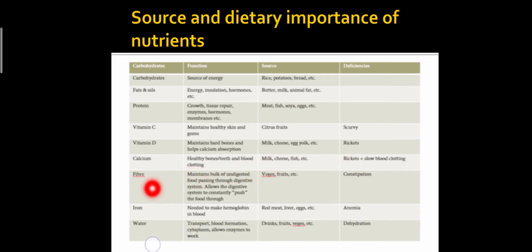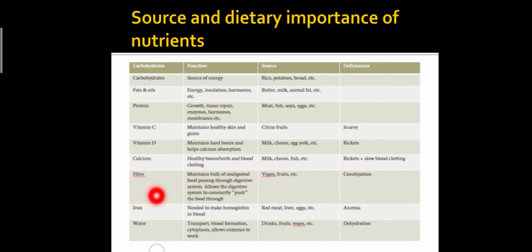What are the functions of fibers? Fibers maintain the bulk of undigested food passing through the digestive system, and it allows the digestive system to continuously push the food through. Sources include vegetables and fruits, etc. If there is a deficiency of fiber in the diet, then it may lead to constipation.